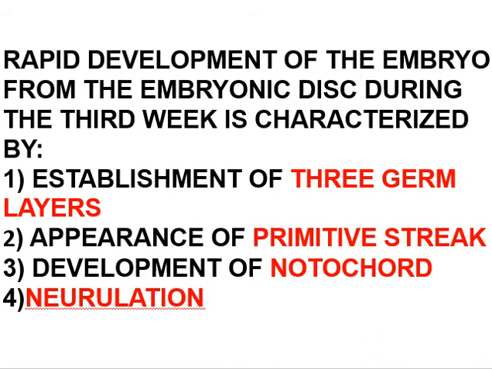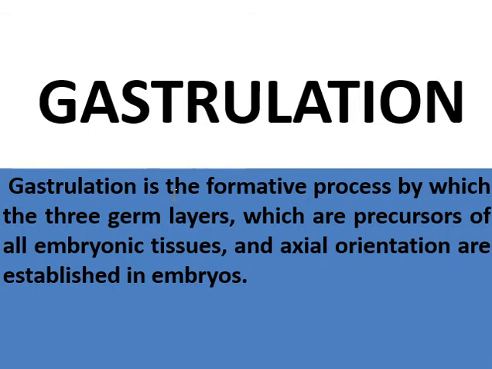Number one will be the establishment of three germ layers. Number two is the appearance of the primitive streak. Number three is the development of the notochord. Number four is neurulation. As we know, the establishment of three germ layers is known as gastrulation.